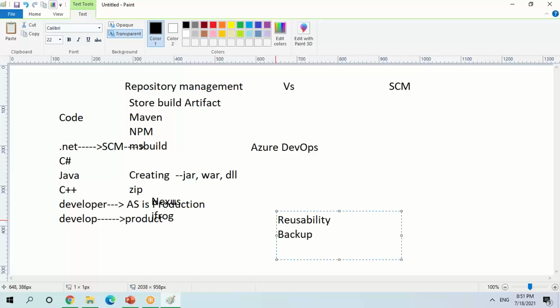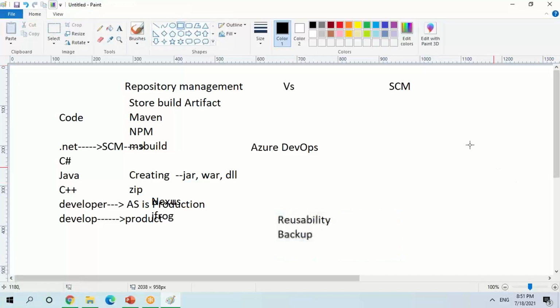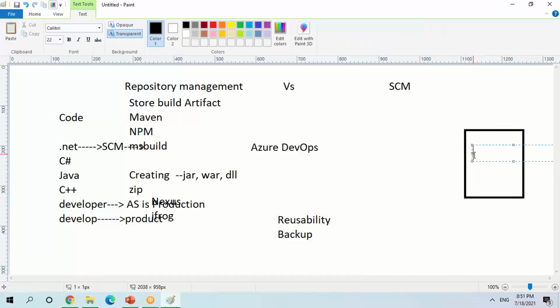Suppose you are deploying some code, and the deployment fails. Then what are you going to do? Again, the backup can be taken in multiple ways, right? But in one scenario, they are storing this artifact as a backup strategy. Now, let's assume I'm going to deploy my code to my prod environment.